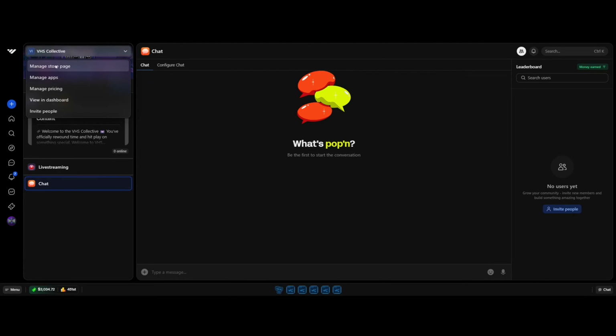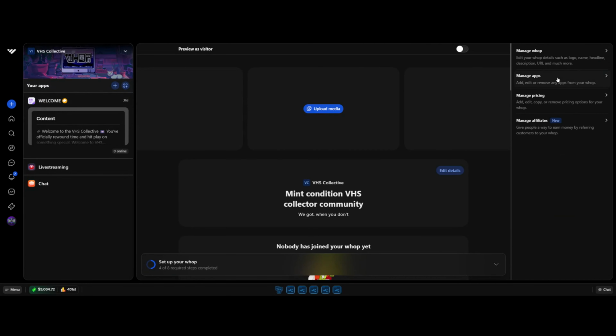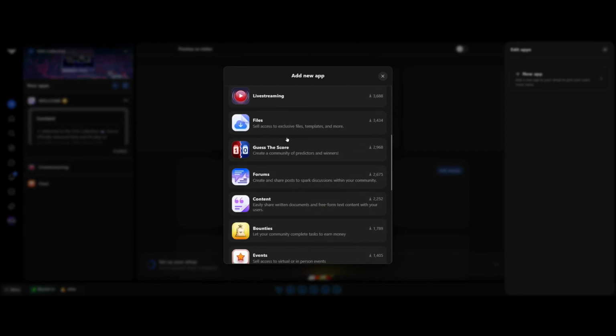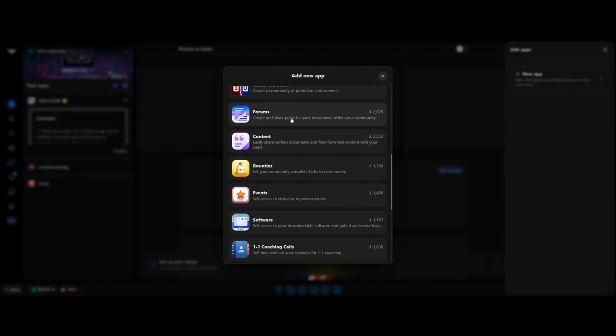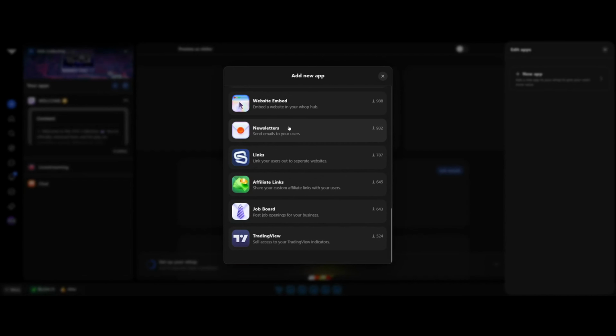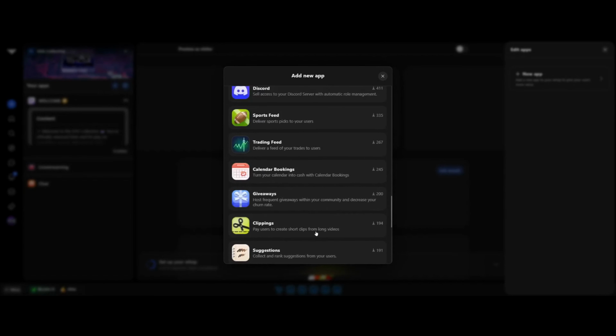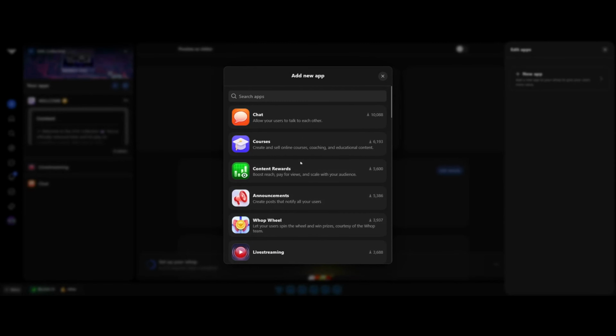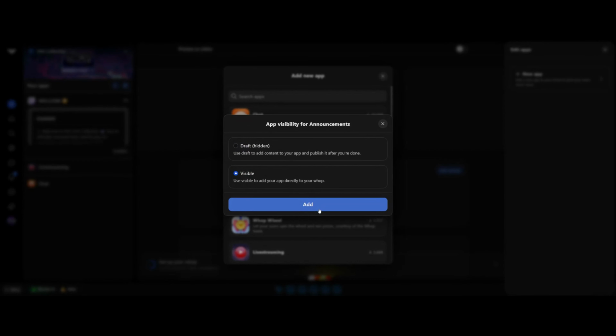Back to manage the store page, because that's where we can go to manage apps again, and we can add another app. And the other app that I recommend after you've done the content page is a forums page. But you don't have to add the forums page, because if you scroll down, where's it at? Do I see it? Do I not see it? Here it is, the announcements. I'm sorry, I just overlooked it.